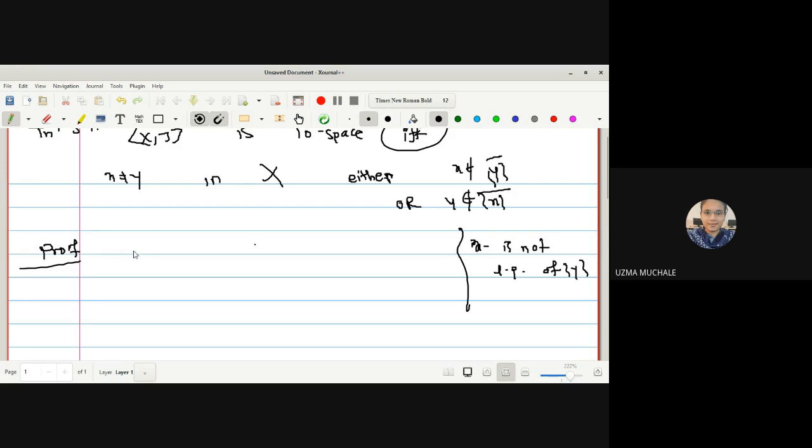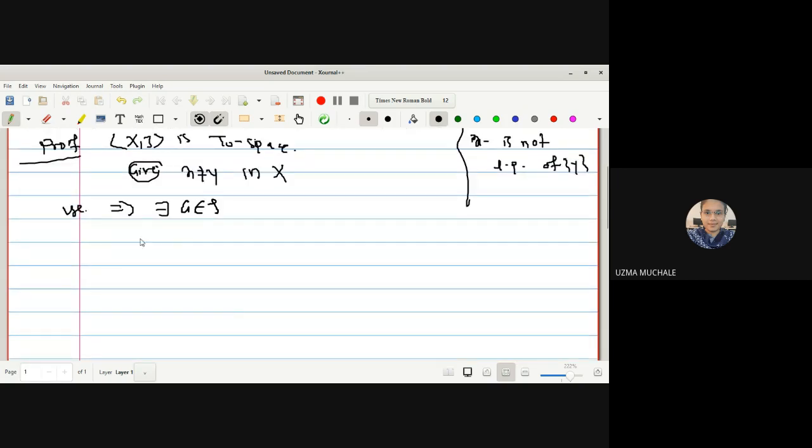Okay. So let me start the proof. We have been provided X is a T naught space and x is not equal to y. So if we have this given condition, we can use the definition of a T naught space. Then there exists an open set G which satisfies the condition x belongs to G, y does not belong to G. Okay.